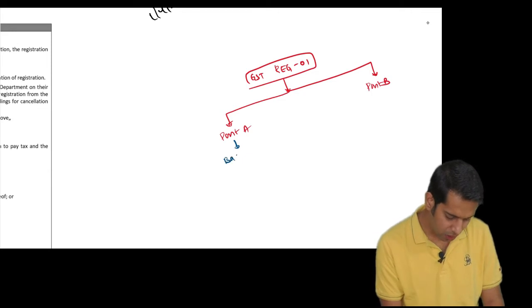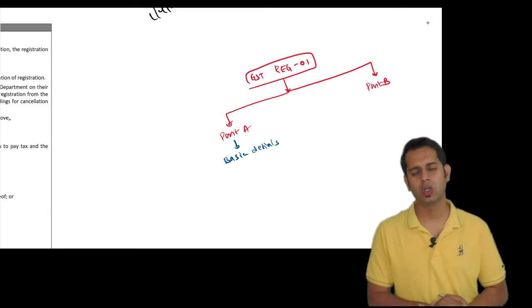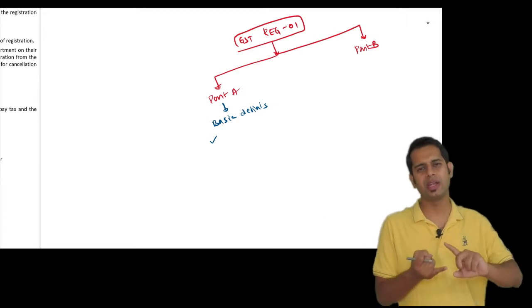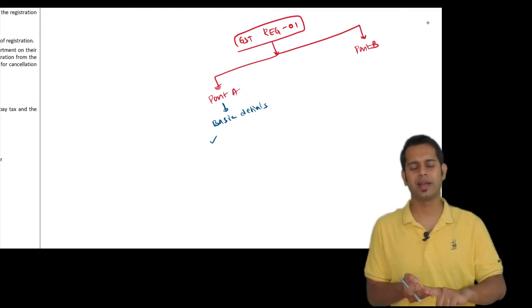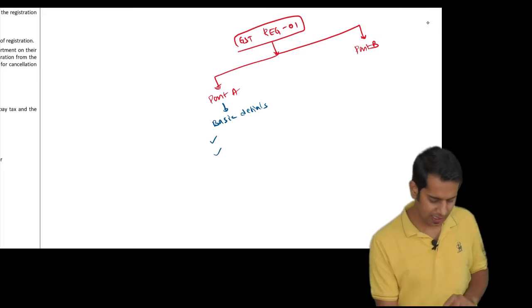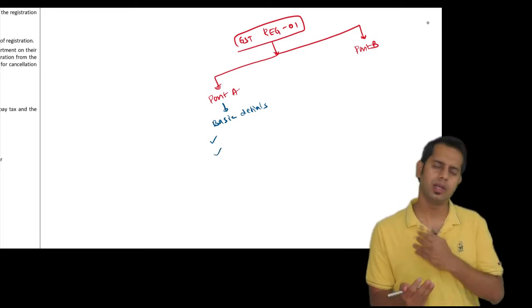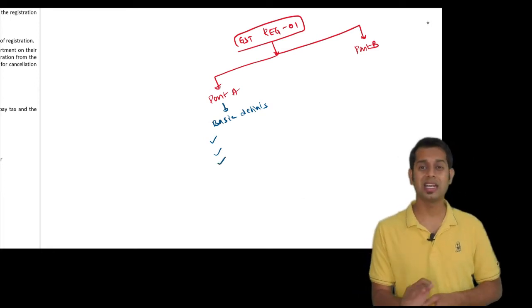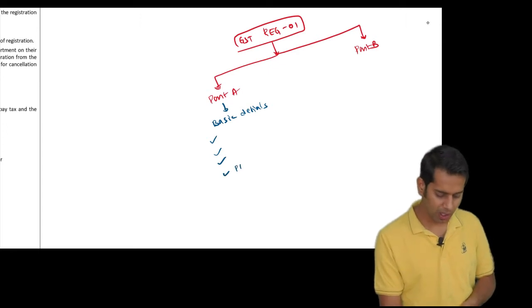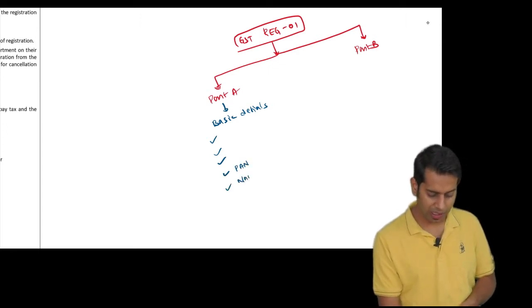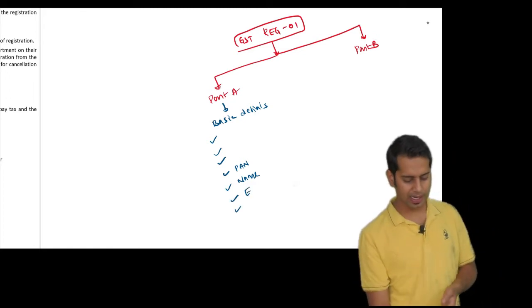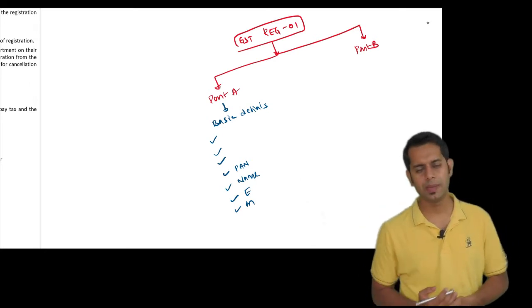Part A deals with your basic details. It will ask you, who are you? Are you a taxpayer? Are you a tax deductor? Are you a tax collector? Are you a non-resident taxable person? Then it will ask for the state in which you want to take a registration, and in that state, which district. Then what is your PAN number and what is your name as per PAN? Then give your email ID and mobile number.